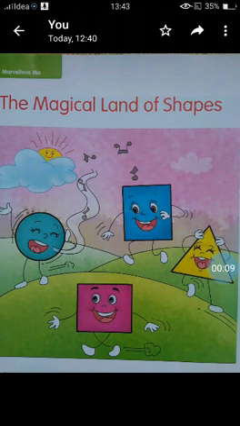On a bright and sunny day, the four shapes went up the hill to play. They played and played and played, and sang and swayed.